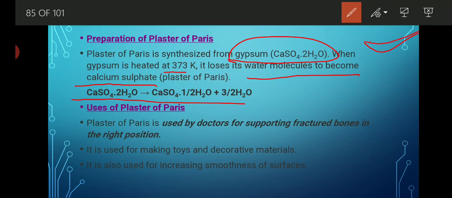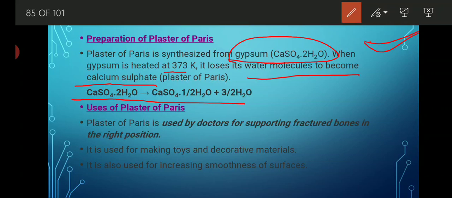Many times it is asked which product is formed when POP is treated with water. That is gypsum. When POP is treated with water, it forms a harder substance known as gypsum, which acquires the design of any pattern.